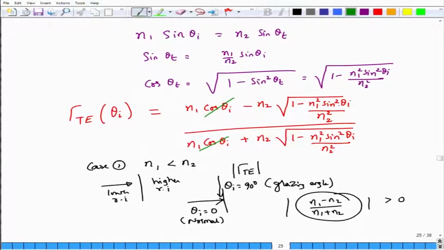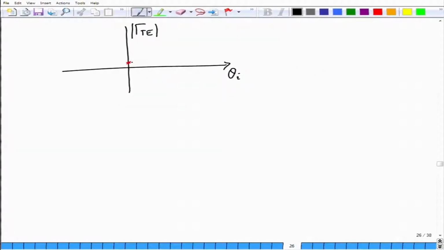What happens to sine square of theta I? Well, this would be equal to 1, this would be equal to 1. Okay. So, this is 1, this is 1. So, now we have minus square root of n2 square minus n1 square divided by n2, the whole thing divided by n2 into square root of n2 square minus n1 square divided by n2. n2 cancels on numerator and denominator, and furthermore this will be equal to minus 1, and if you actually look at this, your absolute value would approach 1. Okay. It makes sense that this would be the case.